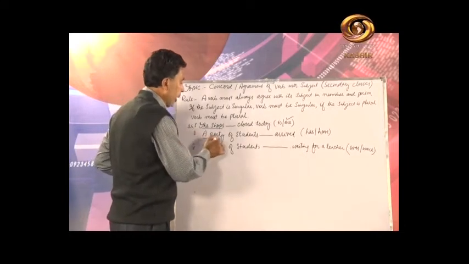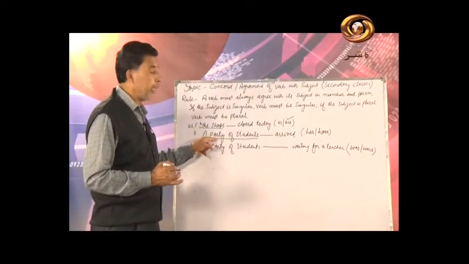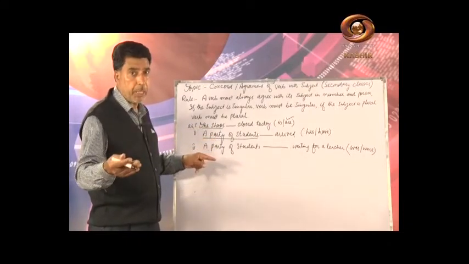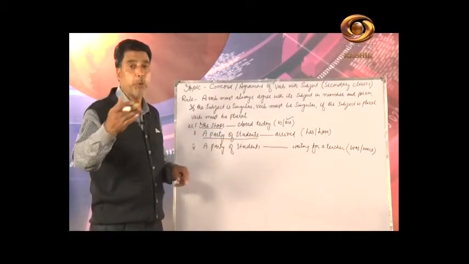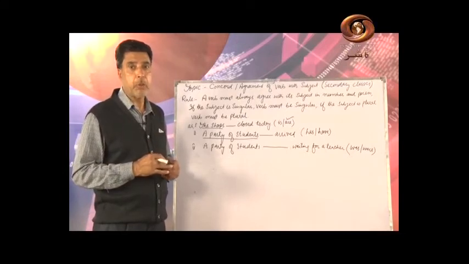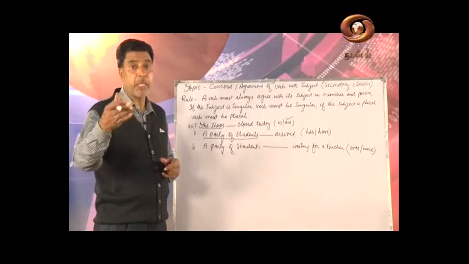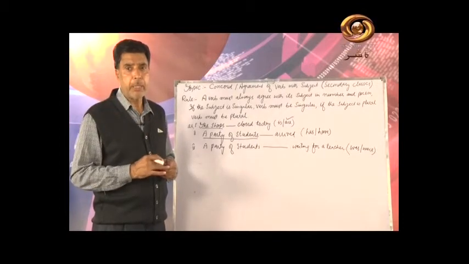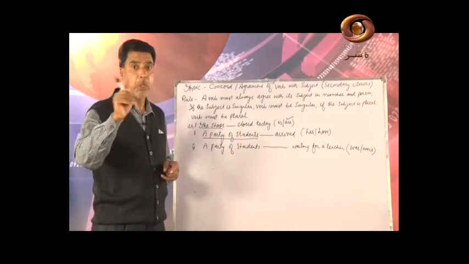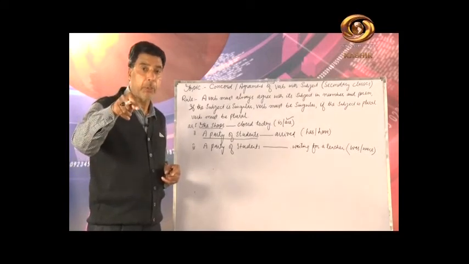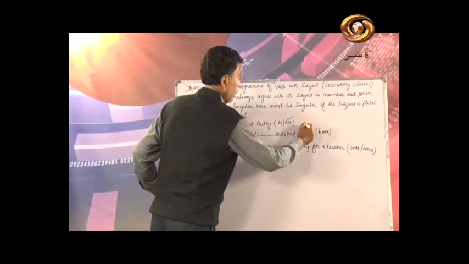A party of students, see why I have written this. In this sentence it is clear, but here in this sentence students are mistaken, teachers are mistaken. So a party of students. If I put you the question whether this is singular or plural, I am talking about singular or plural. Students are there, maybe 20 in that party, but I am talking a party of students. So it is not plural, the subject is singular. The party, a party of students, we can say has arrived.